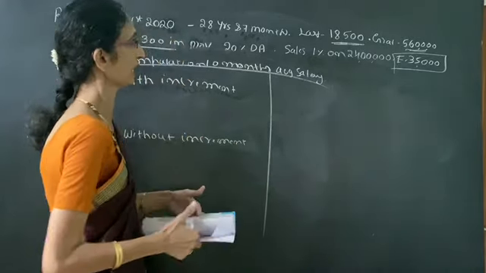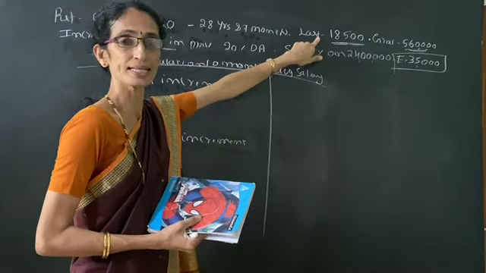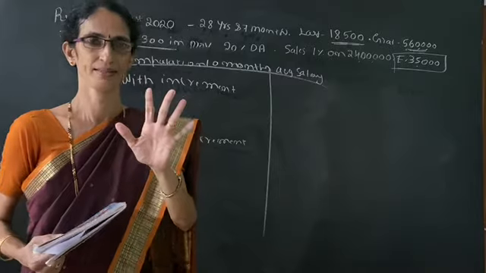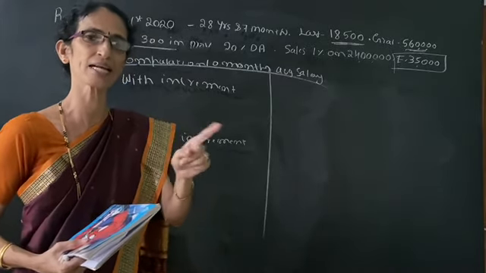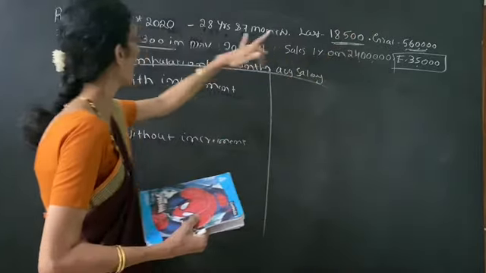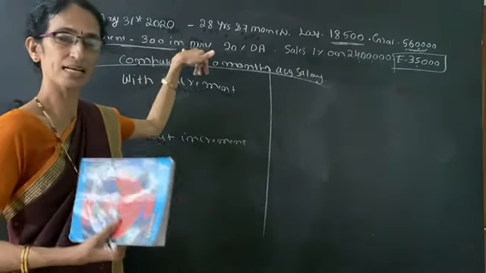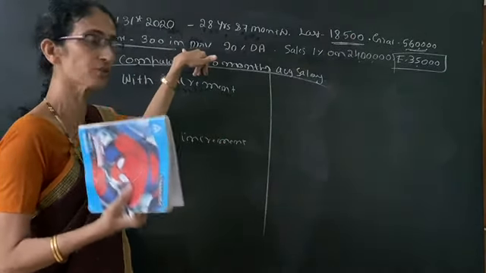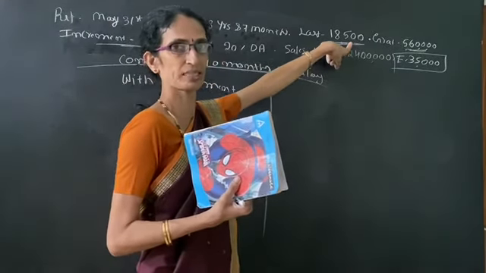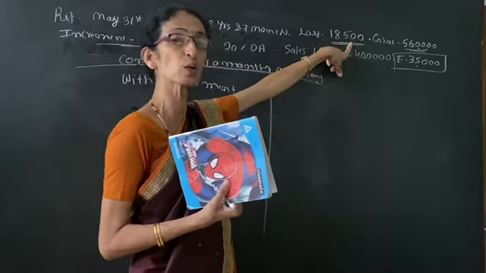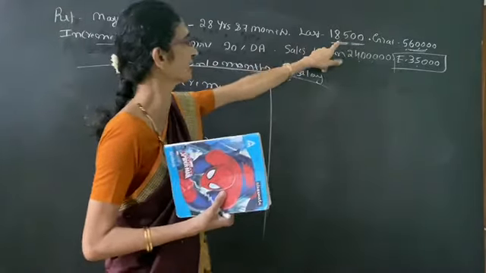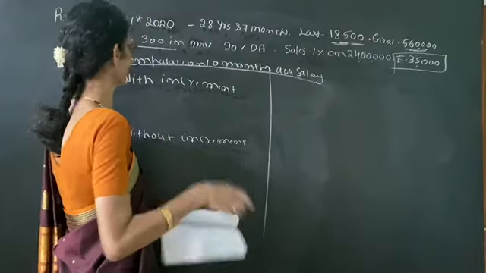See here, last drawn salary means it is the salary drawn at the time of retirement. At retirement time, the salary he got is 18,500 and the increment is due in the month of November. That means this last drawn amount includes the increment amount, that is 300. So we are receiving with increment.